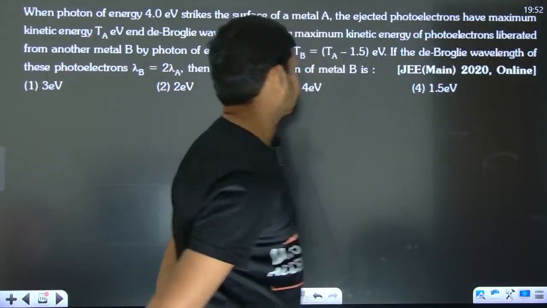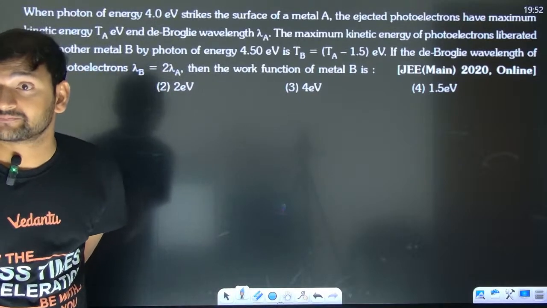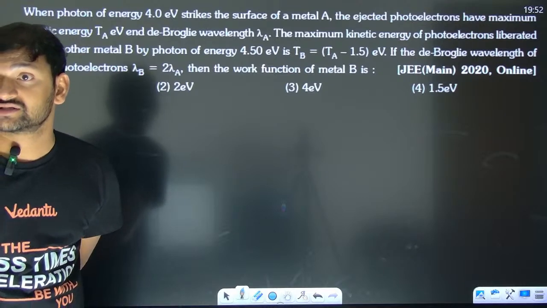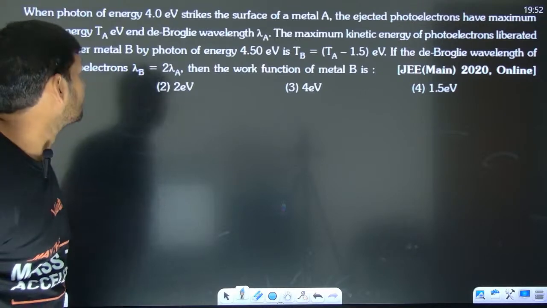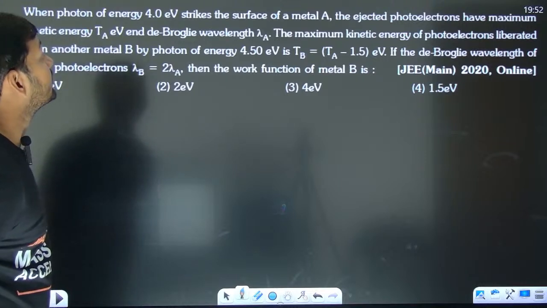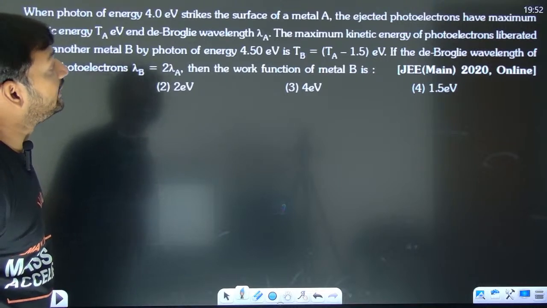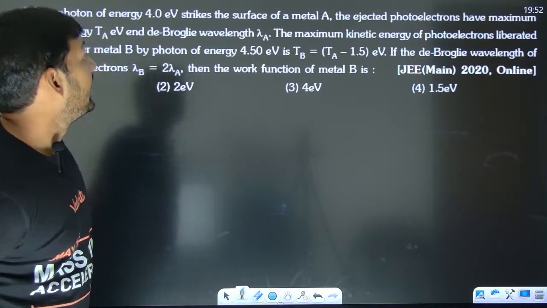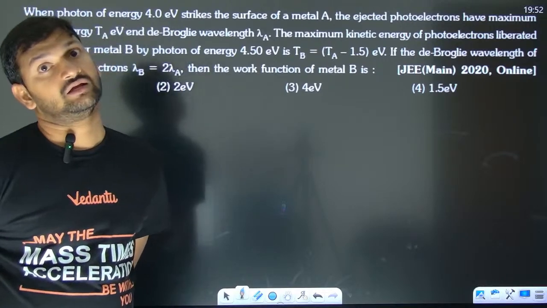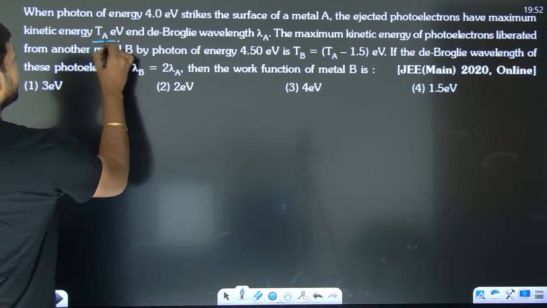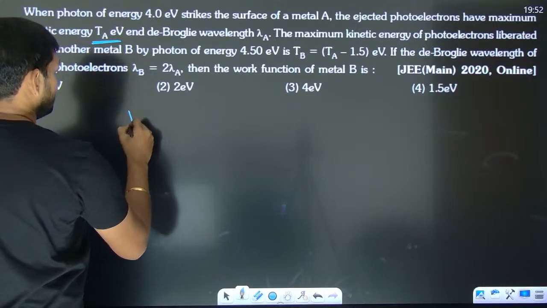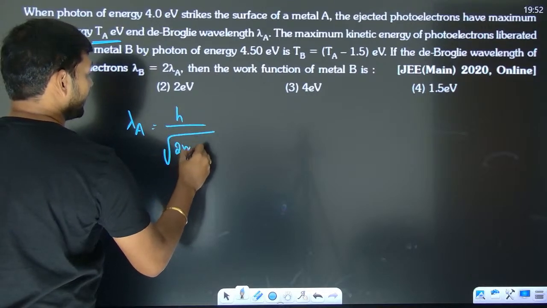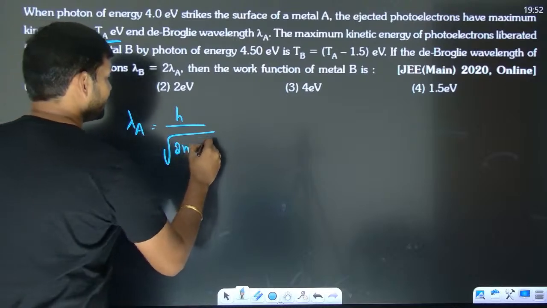JEE Mains 2020. Yes, Aishwarya, this is physics. Now, when a photon of energy 4 electron volts strikes the surface of metal A, the ejected photoelectrons have maximum kinetic energy Ta and de Broglie wavelength lambda A. Kinetic energy they mentioned as Ta. The de Broglie wavelength is h by root 2m times the kinetic energy, which they mentioned as Ta.